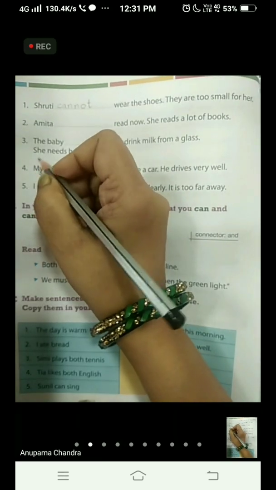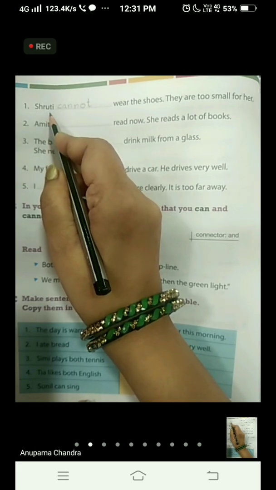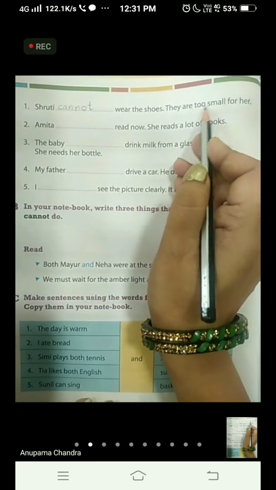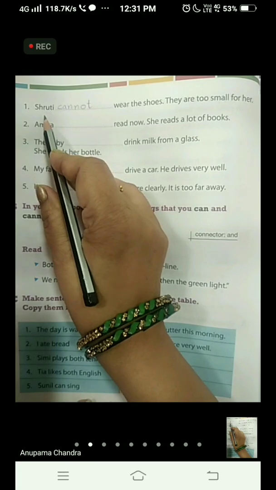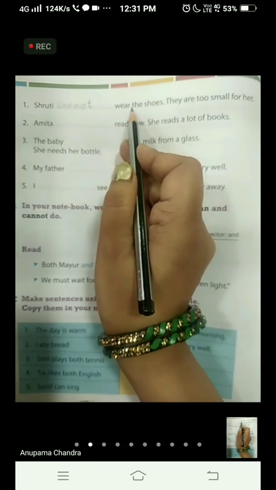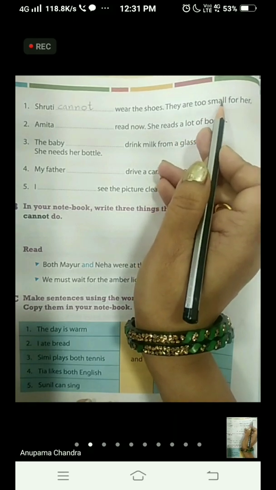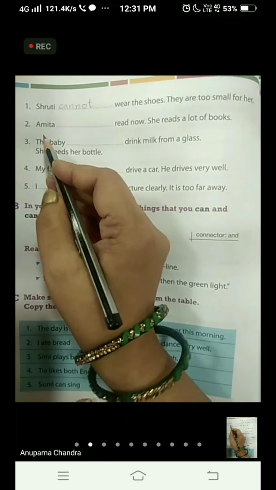Okay, because in the picture, Shruti, that is the name of the girl, is trying to wear the shoes, but she is not able to do that. Why? Because the shoes are too small for her. So here we are going to write Shruti cannot wear the shoes. They are too small for her. Let's see the second one.